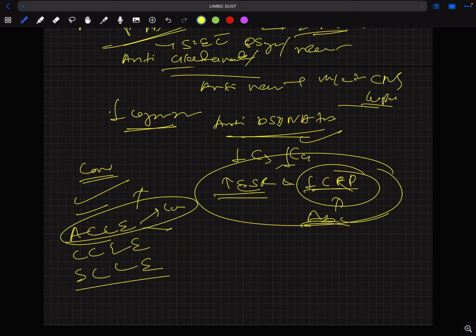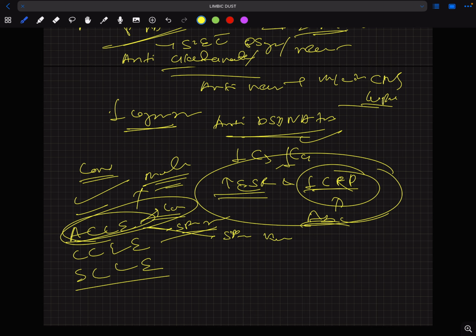In localized ACLE we see malar rash, and malar rash is a butterfly rash associated with younger age group, and it spares the nasolabial fold. Another case is generalized ACLE. It spares knuckles.